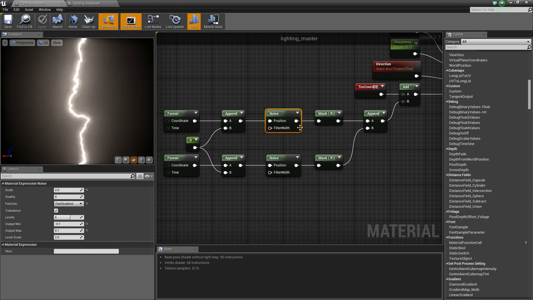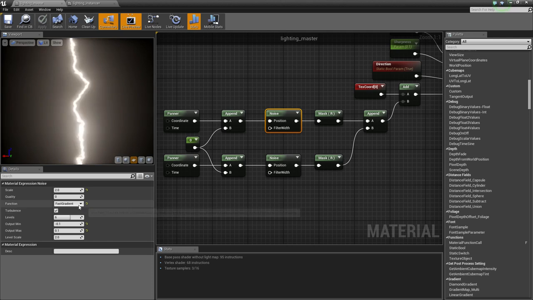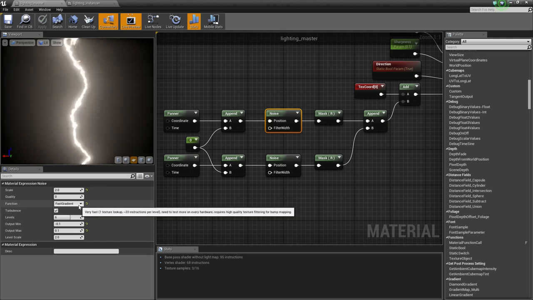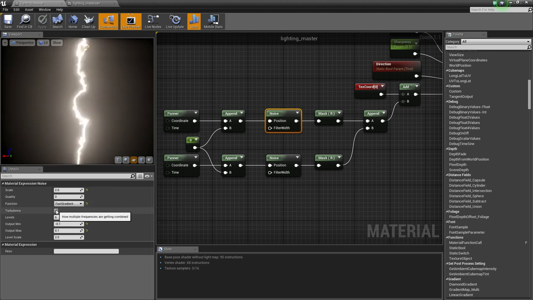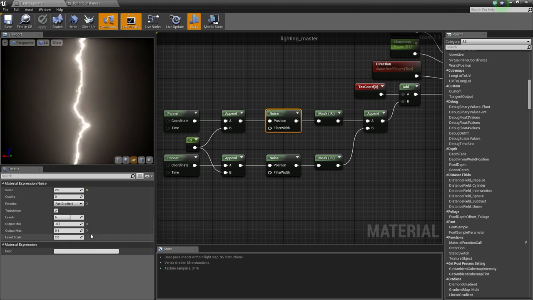For the top vector, I guess, for the U in this UV adjustment, for the noise, scale is 2, just play around with the settings. I used fast gradient because I'm looking for some efficiency here. It's not too important that we worry about quality too much. Turbulence, very important. I liked about 6 levels or so for this one.